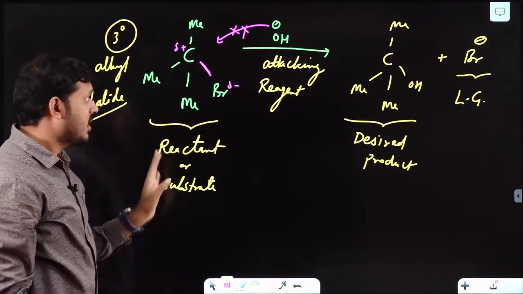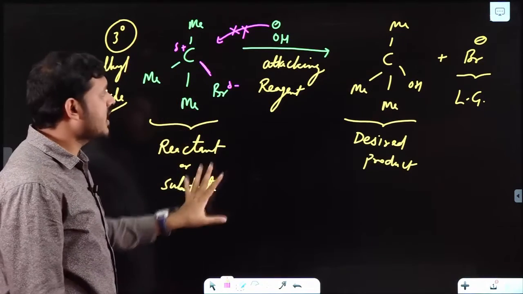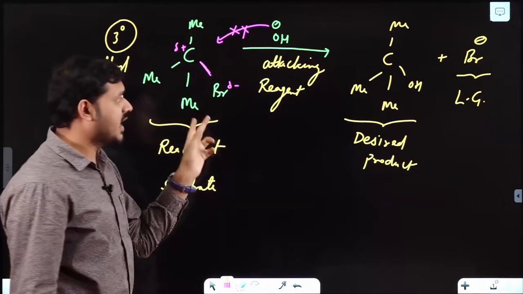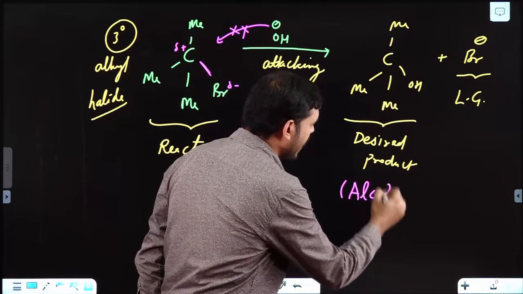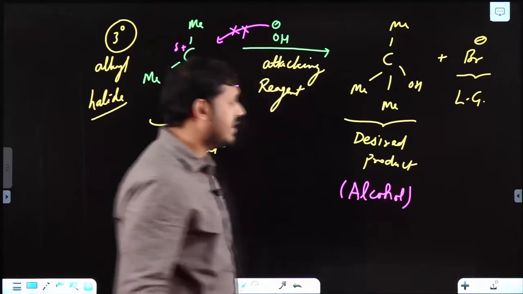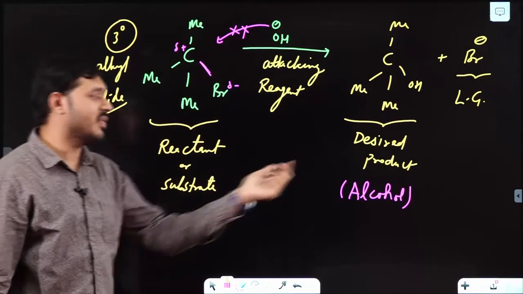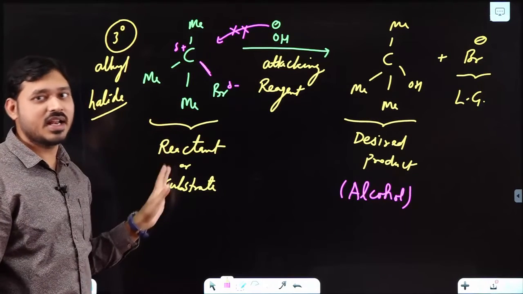Okay, now we'll discuss the mechanism. After the reaction, see, alkyl halide, meaning haloalkane, is converted to alcohol. The product obtained is alcohol. You can say that this is one of the methods of preparation of alcohol or one of the reactions of haloalkanes or alkyl halides.